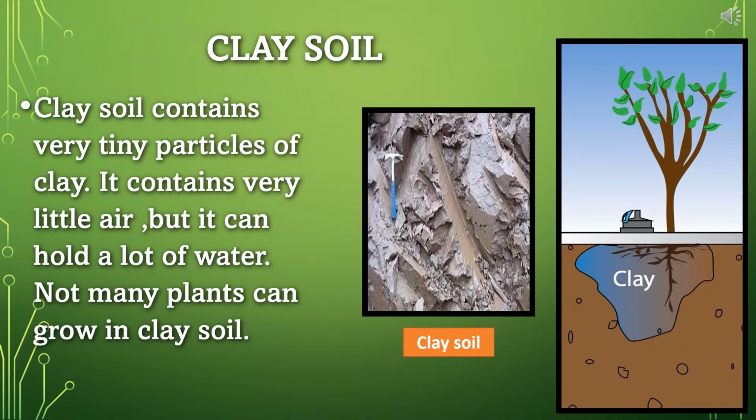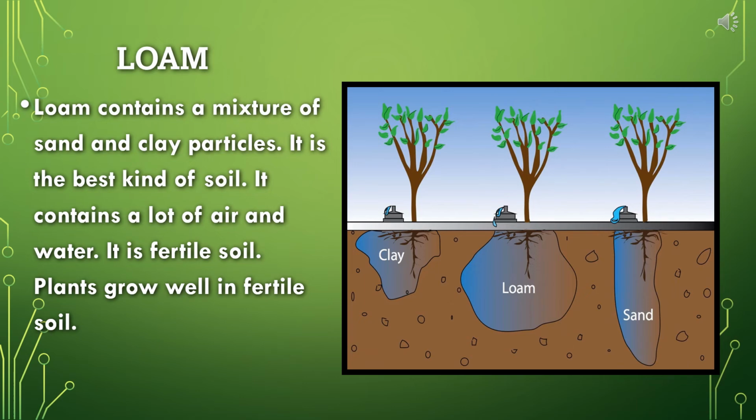The second type of soil is called clay soil, and clay soil contains very tiny particles of clay. It contains very little air, but it can hold a lot of water. That's why it is very sticky, and not many plants can grow in clay soil. Unlike sandy or clay soil, loam is a mixture of sand and clay particles. It is the best kind of soil. It contains a lot of humus and a lot of air and water, and it is fertile soil. Plants grow well in fertile soil.